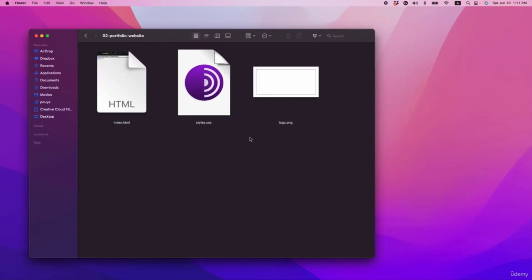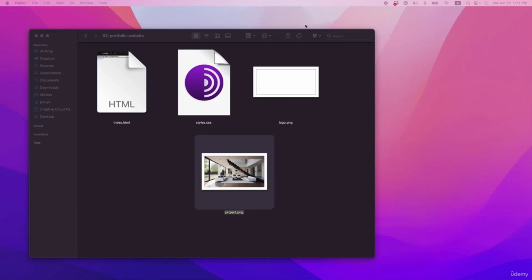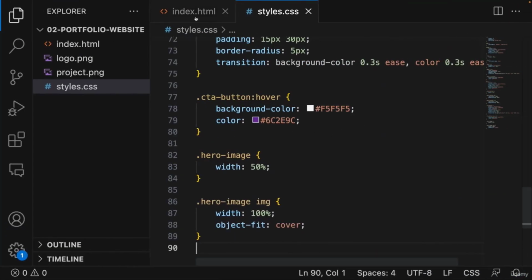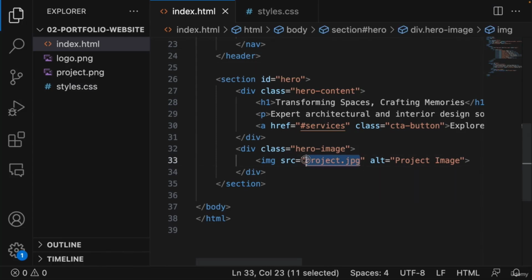So let's go to our files, and let's bring this image here. This is PNG. That's okay. I'm going to just select all of the name, and let's go to our HTML file and change the source. Now it was project.jpg. I changed the extension to .png. That's okay. It's very simple.